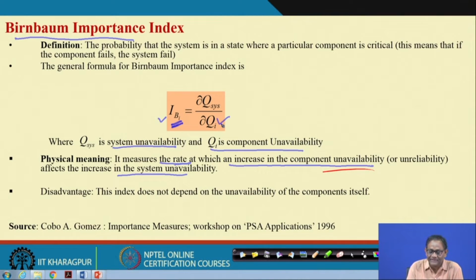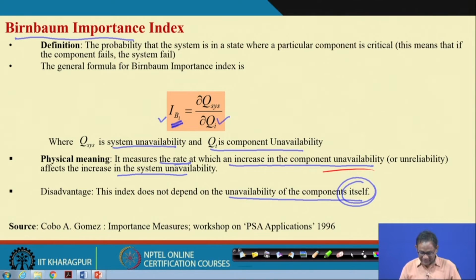Now, there are so many basic events, so many components. So, find out this IBi and accordingly rank them, which one is having the maximum contribution followed by the minimum contribution. If we use this formula, we will be able to find out the component level or basic event level contribution, and the physical meaning is this. This one has a certain problem because it does not depend on the unavailability of the component itself.